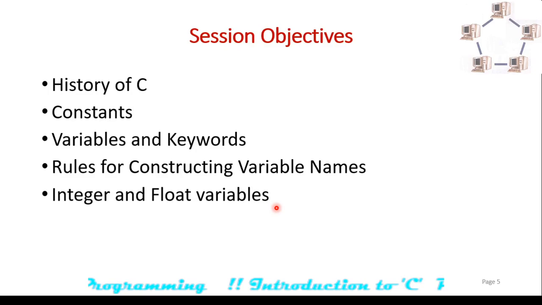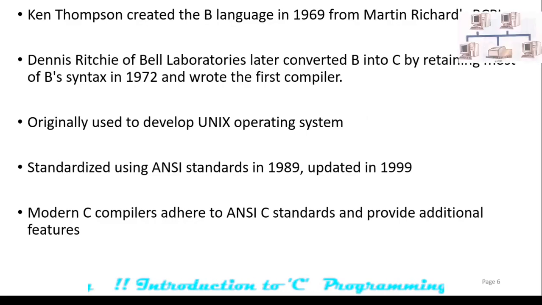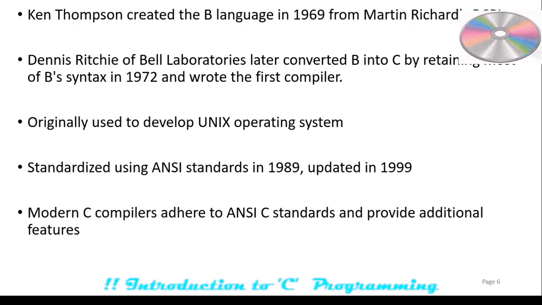Now to look at the details, what exactly is the history of C. Ken Thompson created the B language in 1969 from Martin Richards' BCPL. Earlier it was known as BCPL, later on it is named simply as B. BCPL means the Basic Computer Programming Language.